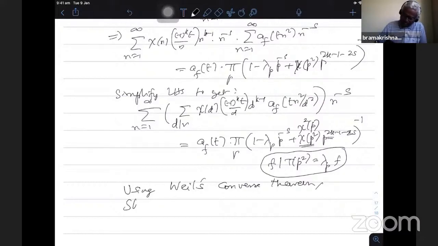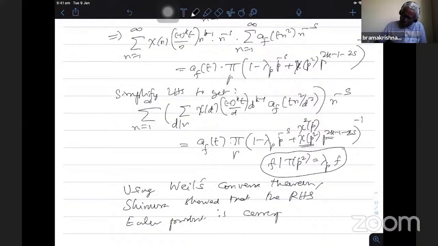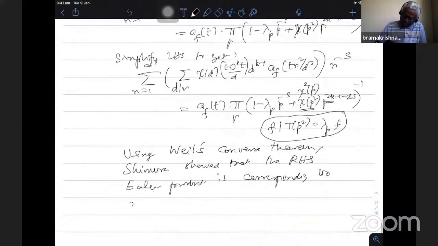Shimura showed that the right hand side Euler product is corresponding to a modular form of weight 2k.